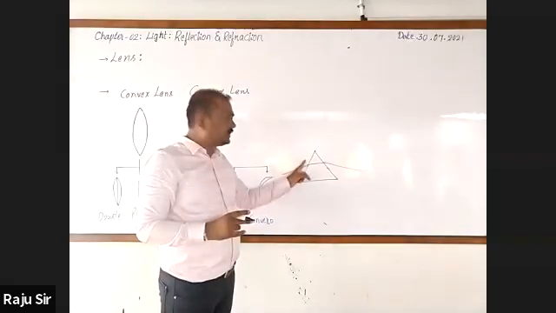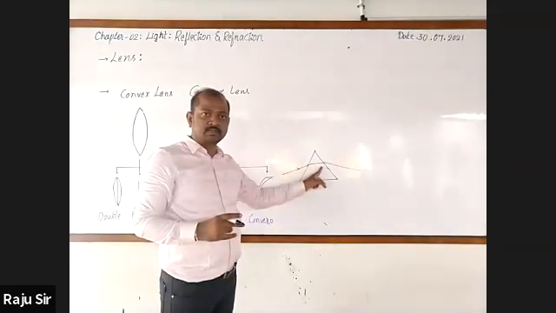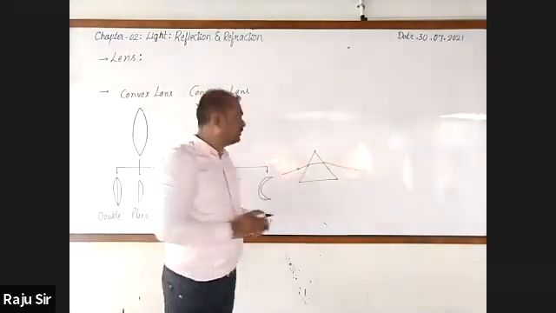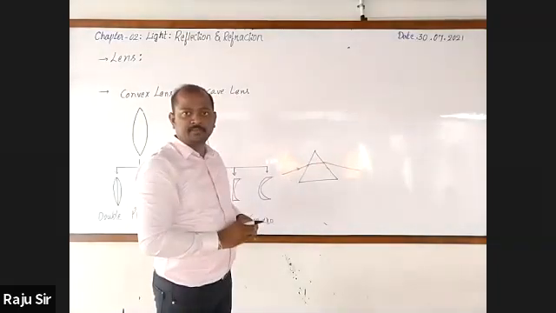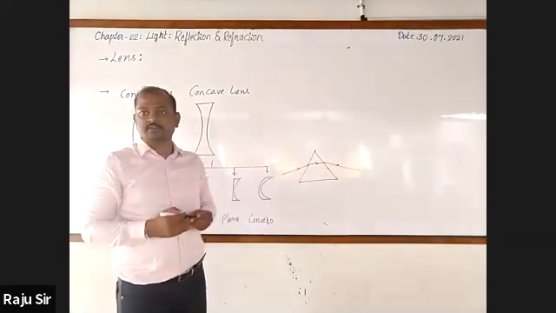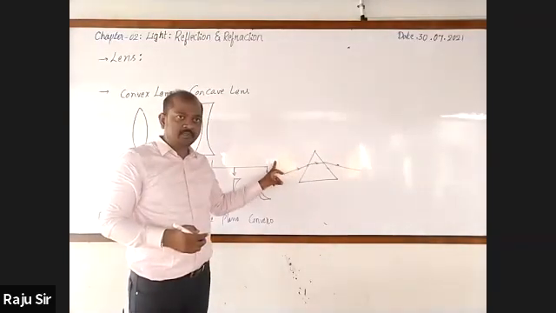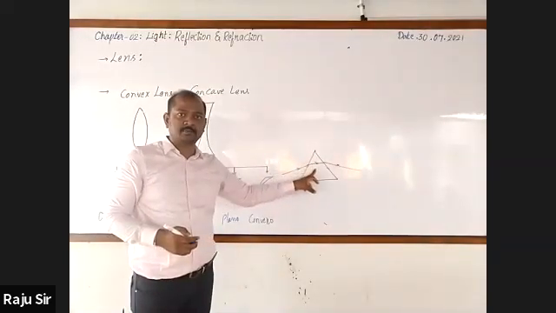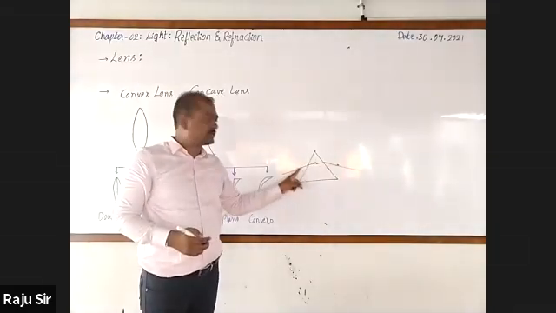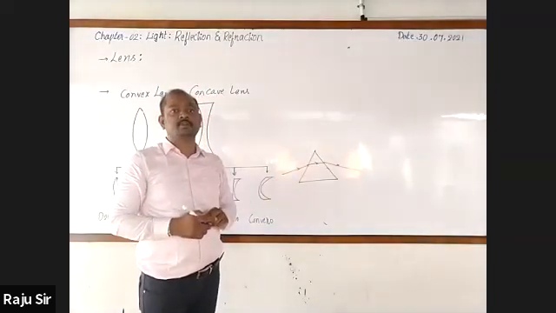When single colored light is made to be incident on the refracting surface, it undergoes refraction. Then afterwards, it comes out from the prism. Here you can observe that the light ray is changing its direction. First, it travels from air to glass, called the prism, then glass to air. What do you call this ray? Incident ray. This is the incident ray. Refracted ray. Emergent ray. Please observe the emergent ray.